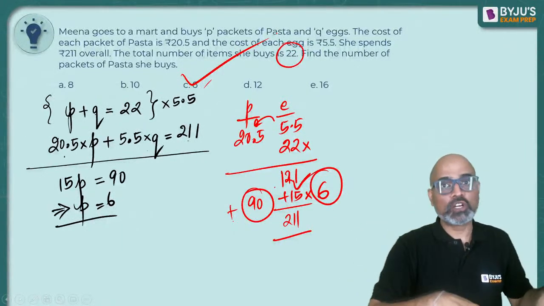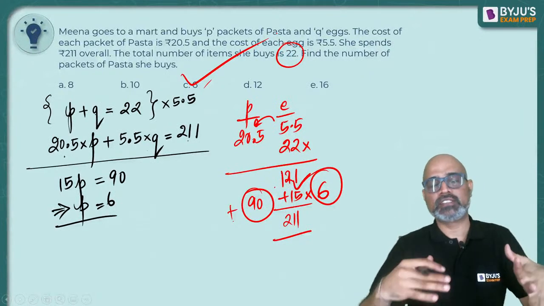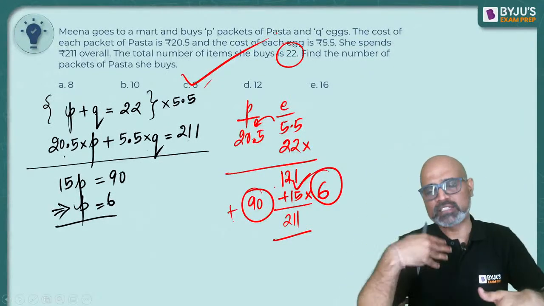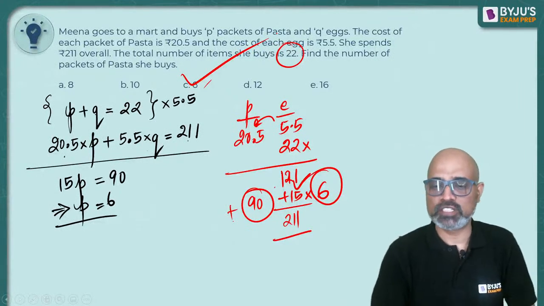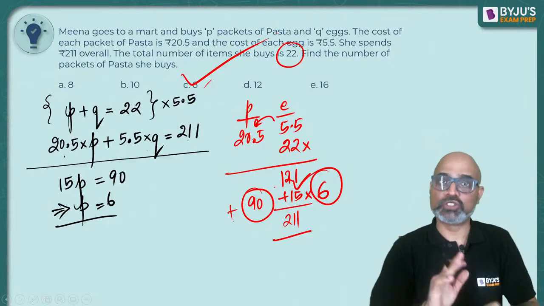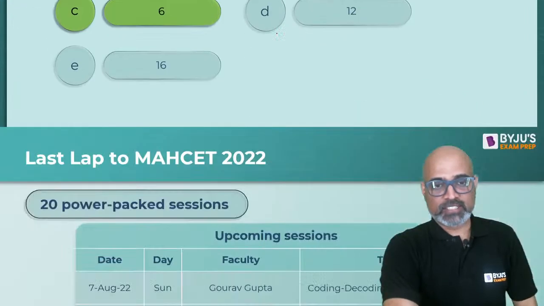So if you rewatch the video, this part of the question solution, by closing your eyes and trying to visualize that you are Meena and this is the kind of shopping you are doing, you will realize that yes, such kind of questions are relatively easier to solve without using equation. Okay. So the answer is 6.